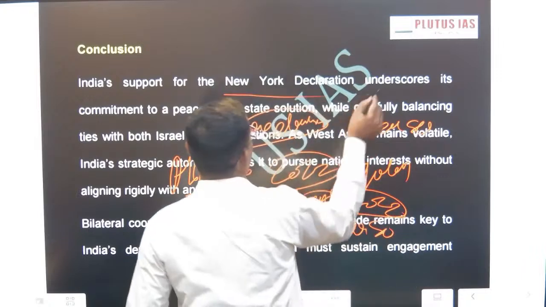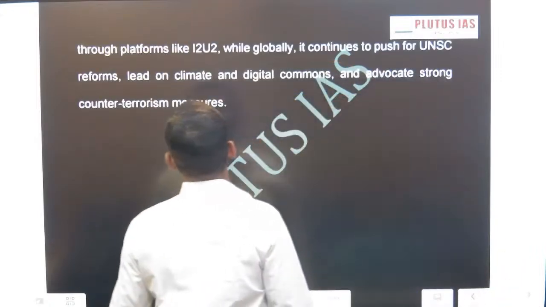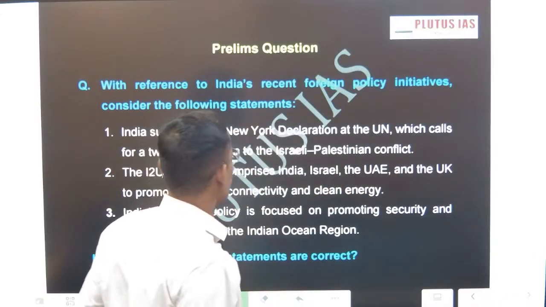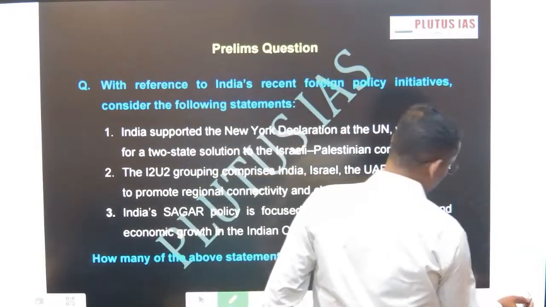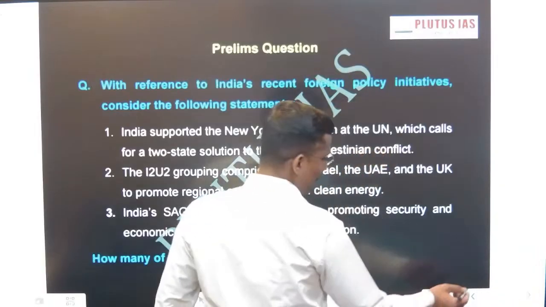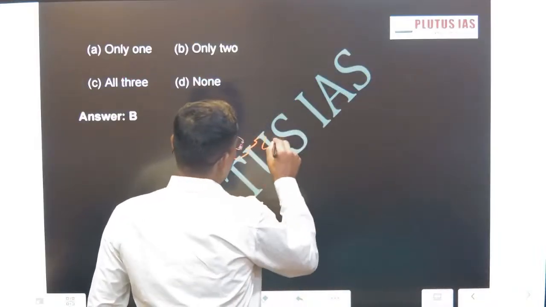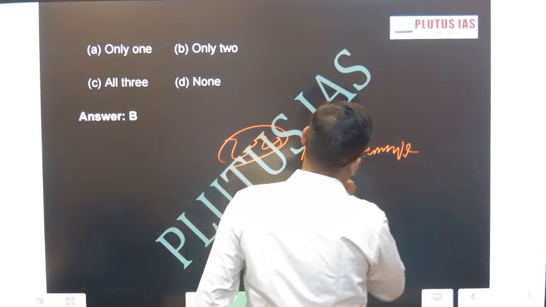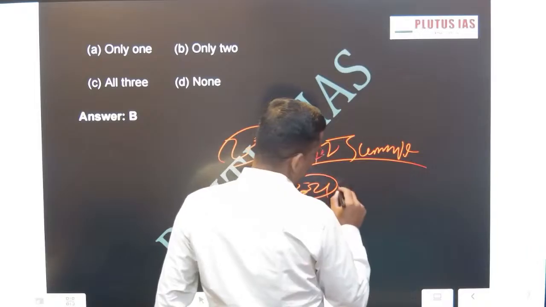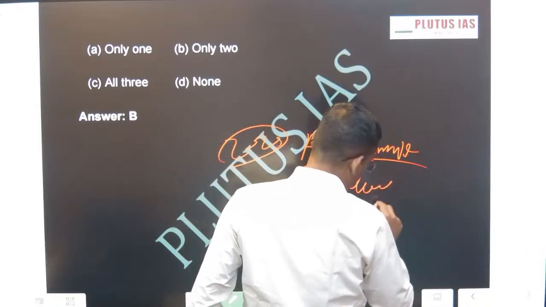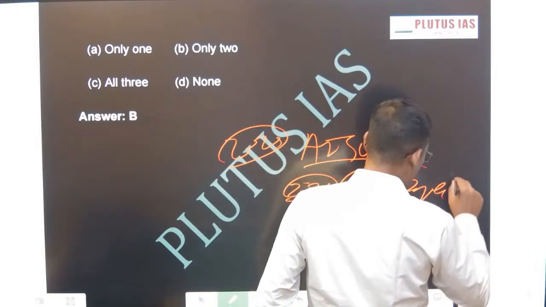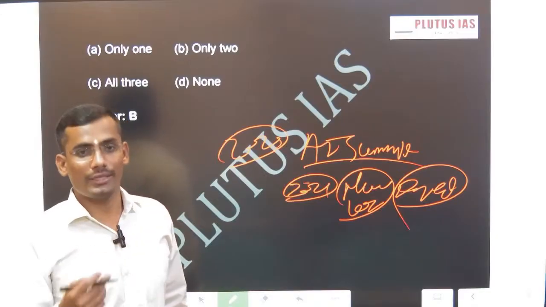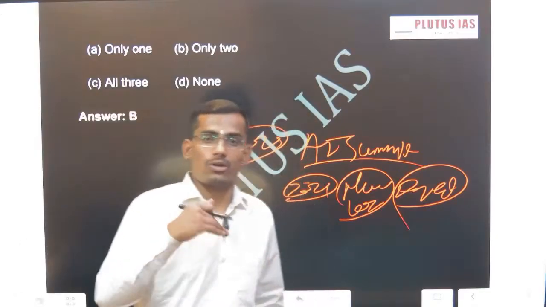You can go to the New York Declaration. Remember the New York Declaration, and what it is related to. Then, with reference to India's foreign policy initiatives, consider what India supported. In 2025 there was a question on the AI Summit, and in 2021 there was a question on the New York Declaration and the London Declaration on forests. Such declarations of global importance are perennially important. Look at what exactly the declaration is, and India's stand on that particular declaration.